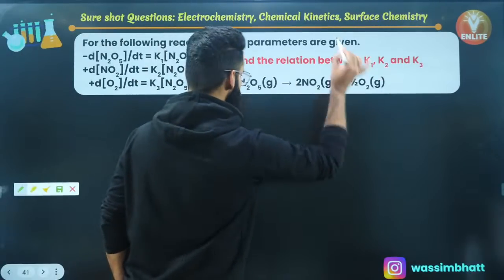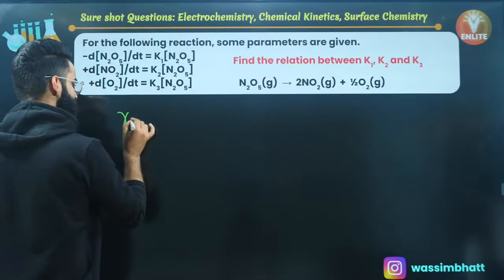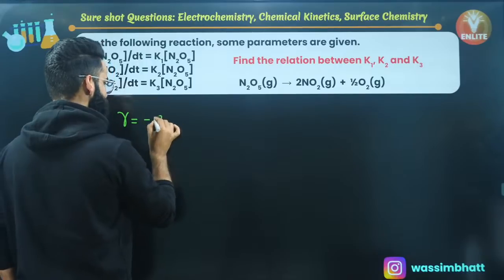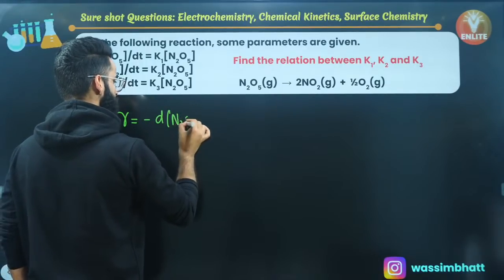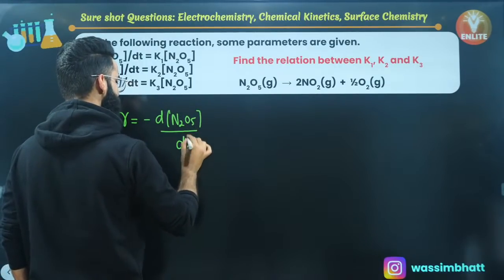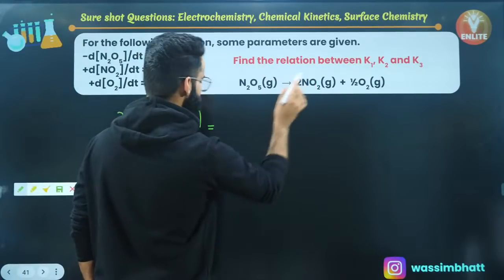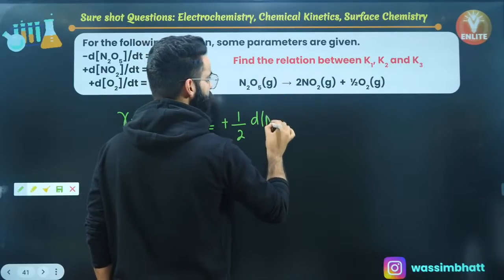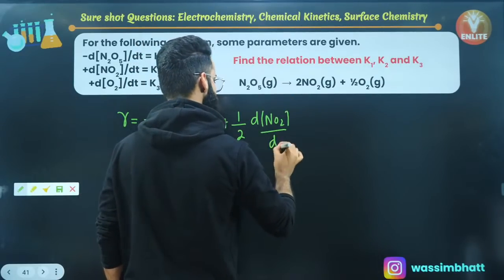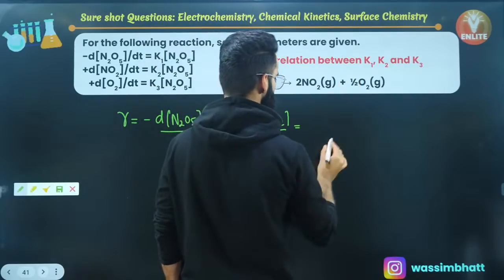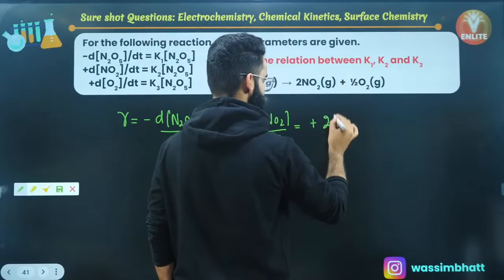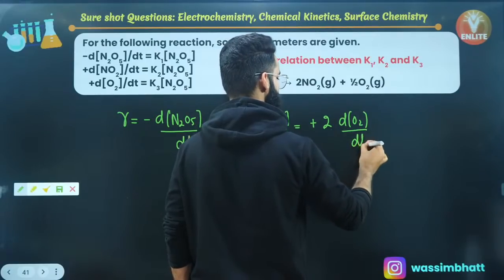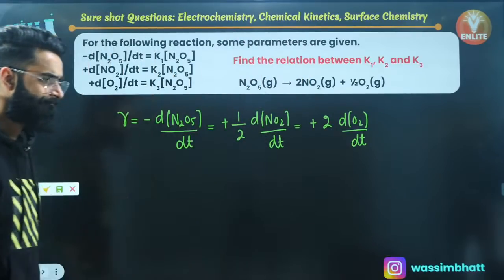This is the reaction that's given to me. Let me write its rate in the differential form. I'll be writing it with respect to N2O5, starting with a minus sign: change in the concentration of N2O5 divided by dt is equal to, with respect to NO2, a plus sign, 1 divided by the stoichiometric coefficient, d of NO2 divided by dt. Now with respect to O2, plus sign, 1 by the stoichiometric coefficient, 2 comes up, d of O2 divided by dt. This is something you can easily write.